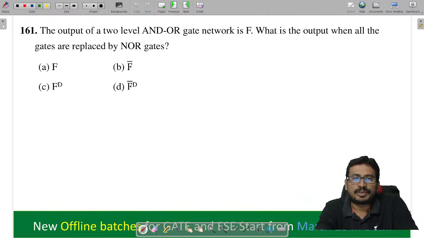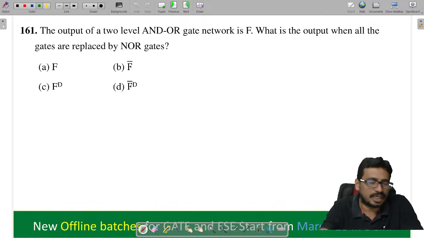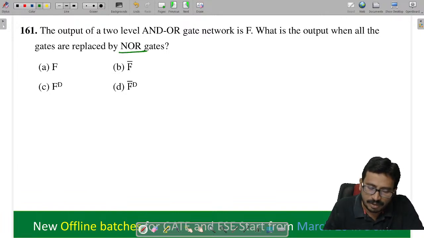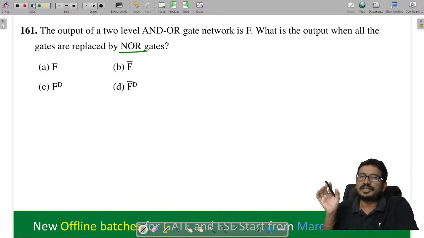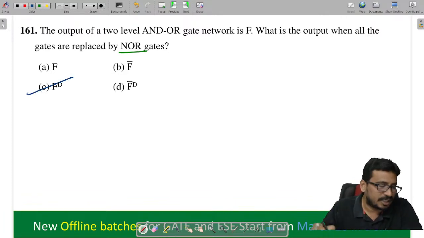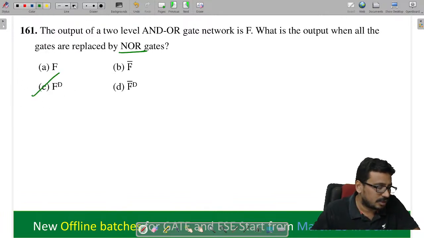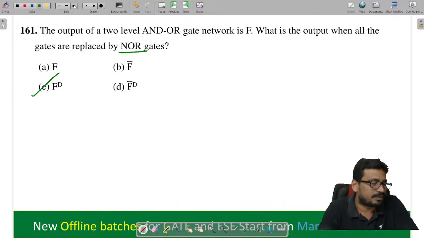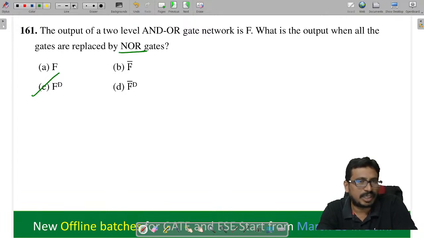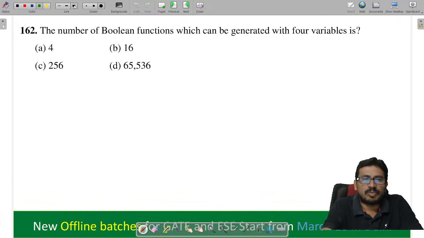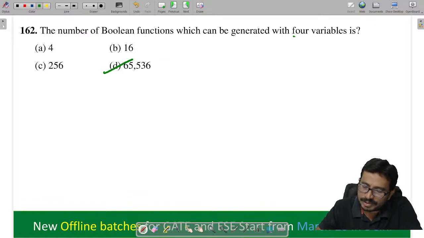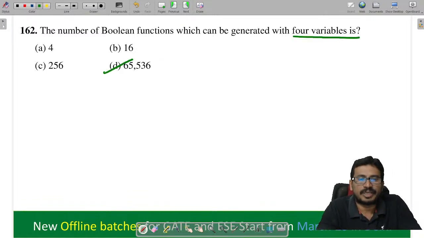The output of the two-level network is F. What is the output when all the gates are replaced by a NOT gate? We did this problem before. When all the gates are replaced, what will we get now? FD will come, the dual will come. Yesterday we did this problem, all of you remember. If all the gates are replaced by a NOT gate, it will become the dual. The number of boolean functions, we just did using 4 variables. See how many times this problem repeats.